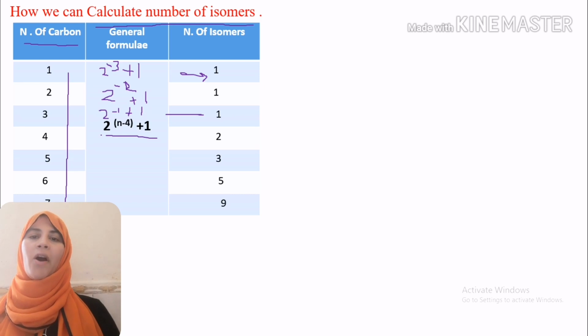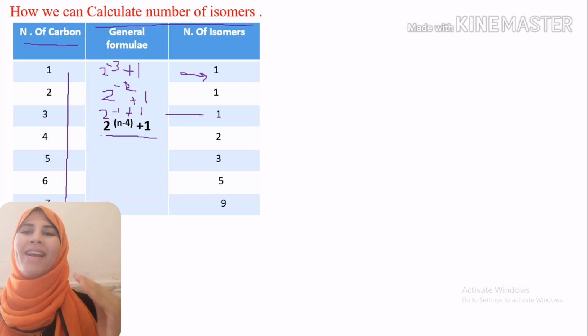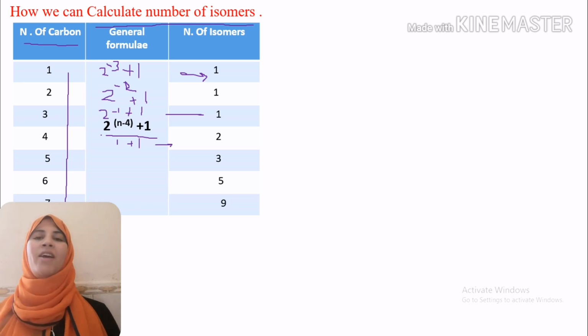We have 4 carbon atoms: 2 raised to the power n minus 4, 4 minus 4 equals 0, 2 raised to the power 0 is exactly 1, 1 plus 1 equals 2. So the number of isomers in the case of 4 carbon atoms is 2.